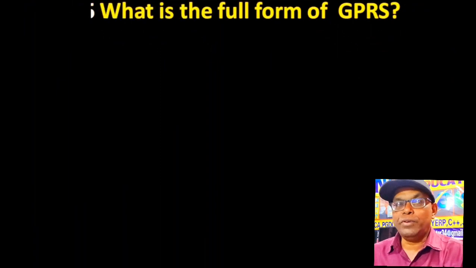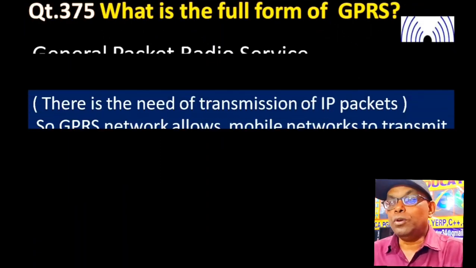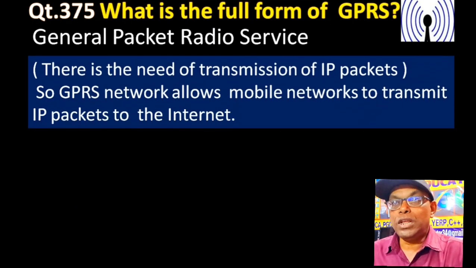Question number 375. What is the full form of GPRS? General Packet Radio Service. There is the need of a transmission of IP packets. Internet protocol packets must be required. So GPRS network allows mobile network to transmit IP packets to the internet.